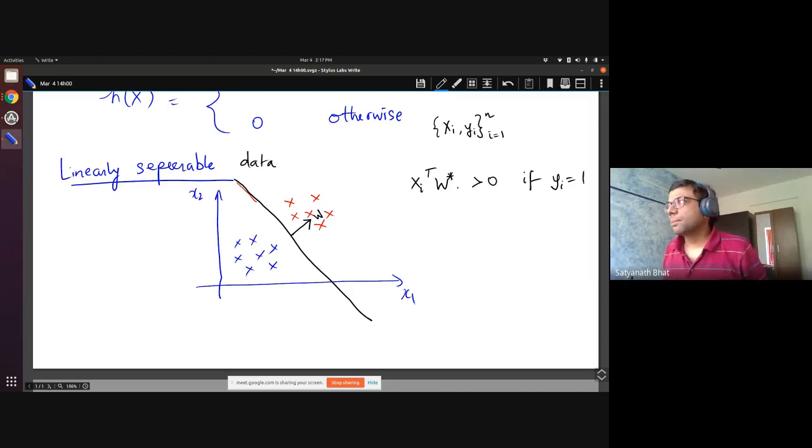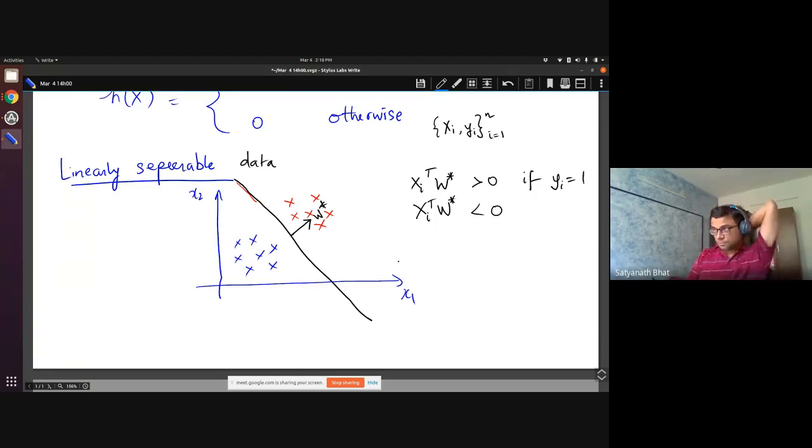A linearly separable training set is one where all the positive samples will lie on one side of the hyperplane, and all the negative samples will lie on the other side, where W star is the hyperplane that separates the two.